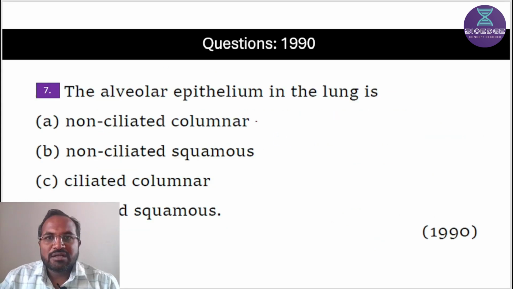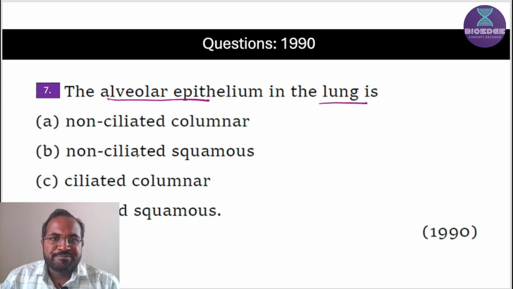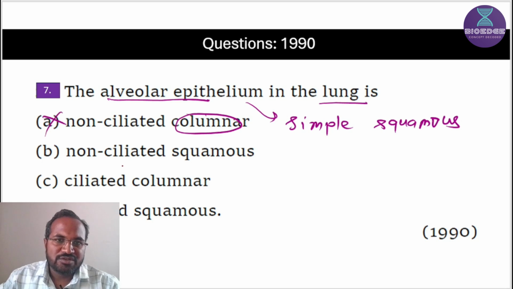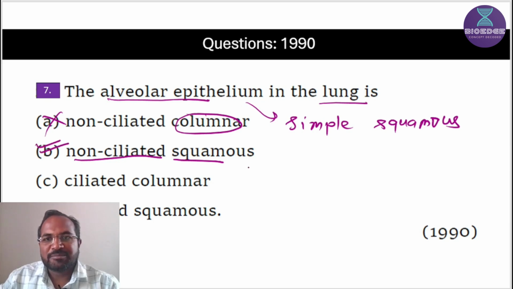The alveolar epithelium in lungs is non-ciliated columnar? Not columnar, as we have discussed earlier. The alveolar epithelium is a simple squamous epithelium. Squamous means flat. This option is wrong. Non-ciliated squamous, correct. This is the non-ciliated squamous epithelium. Ciliated columnar, wrong. Ciliated squamous, wrong. Thus the correct answer is option B.